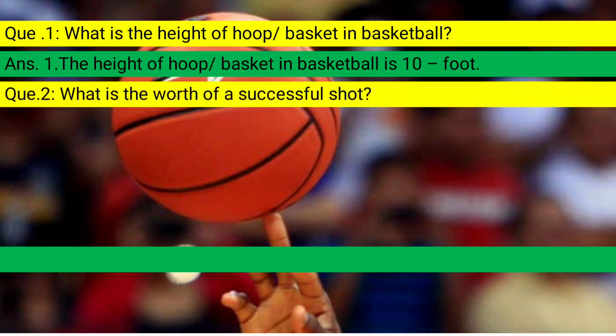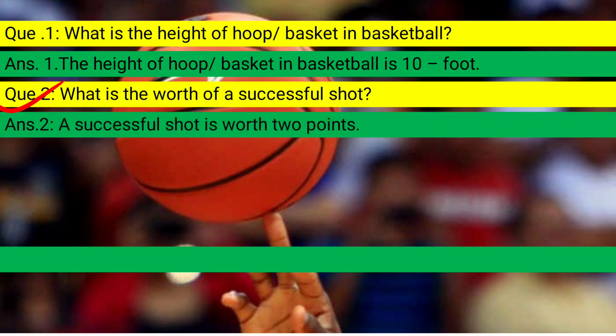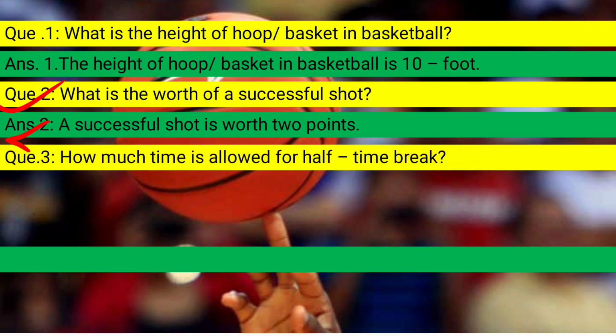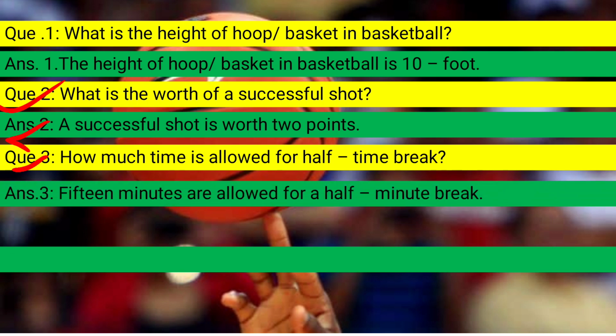The next is, what is the worth of a successful shot? Question number 2. So the answer is, a successful shot is worth 2 points. The next question, how much time is allowed for the half-time break? So the answer is, 15 minutes are allowed for a half-time break.